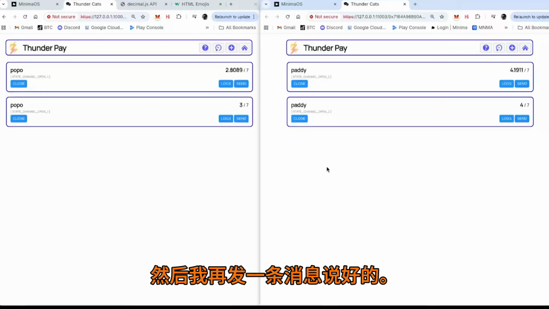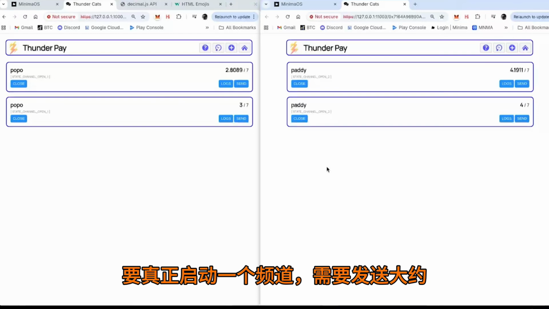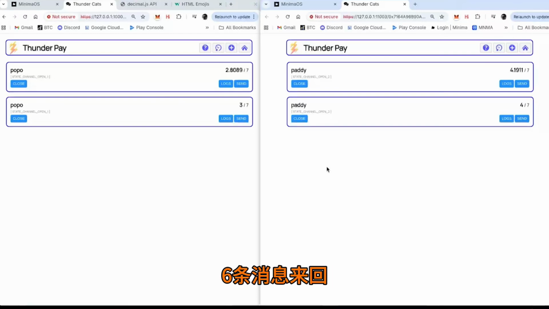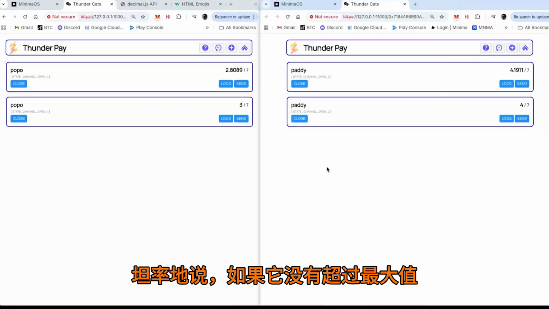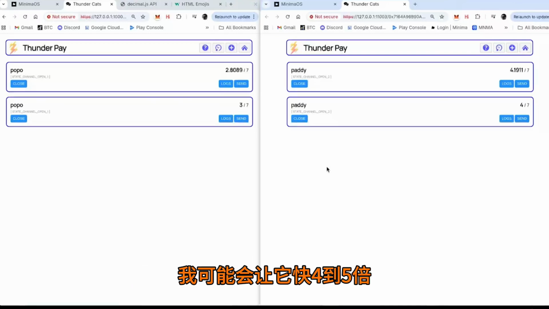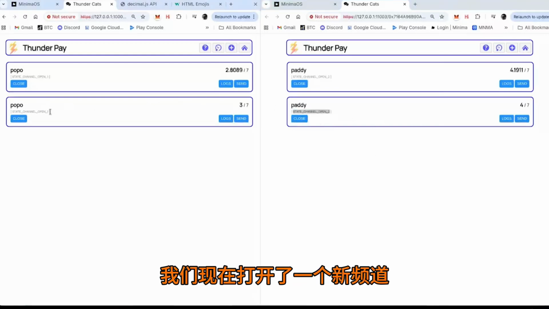Then I send another message saying, okay, let's start a channel. And to actually start a channel involves sending about 6 messages backwards and forwards. So that took about 10 seconds, which is pretty good, frankly. If it wasn't running over Maxima, I could probably make it 4 or 5 times quicker. But that's fine. So he's accepted the channel, and we've now got a new channel open.